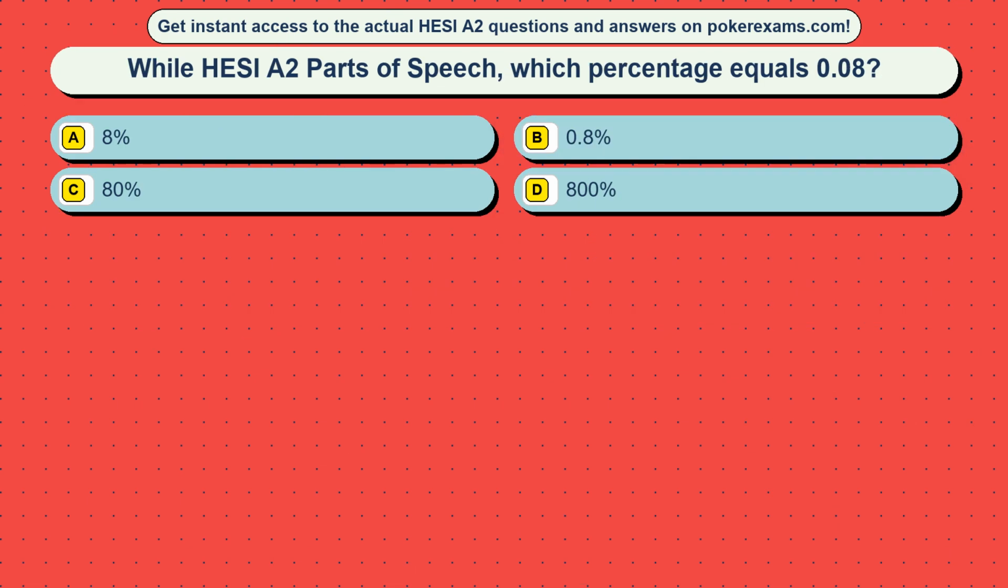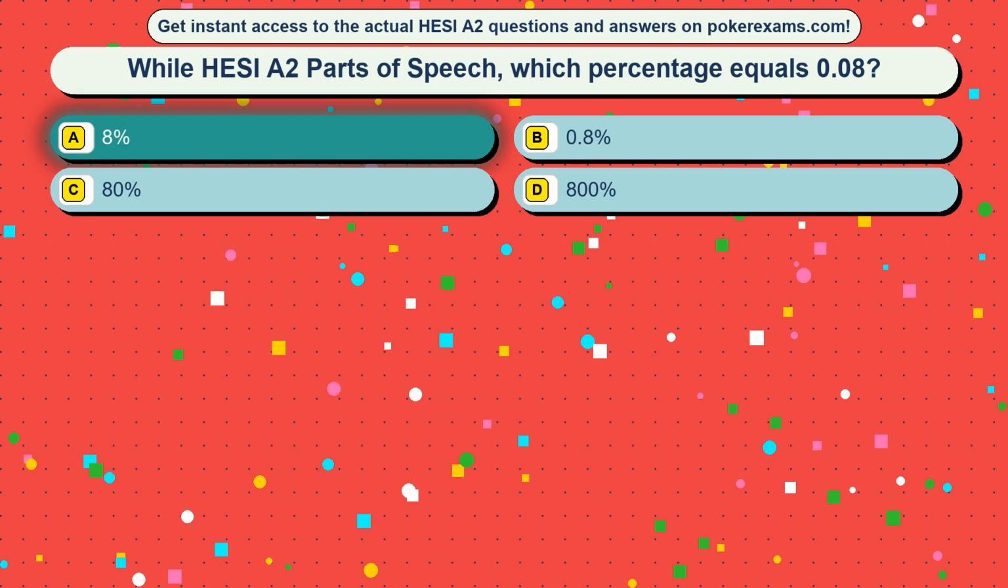Question 37. While HESI are two parts of speech, which percentage equals 0.08? Option A, 8%. Option B, 0.8%. Option C, 80%. Option D, 800%. The correct answer is option A, 8%.